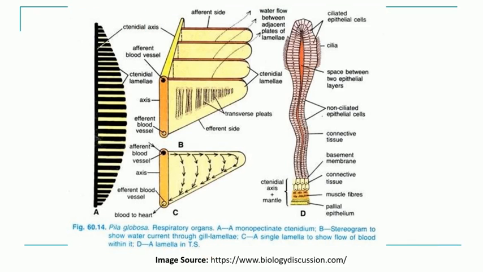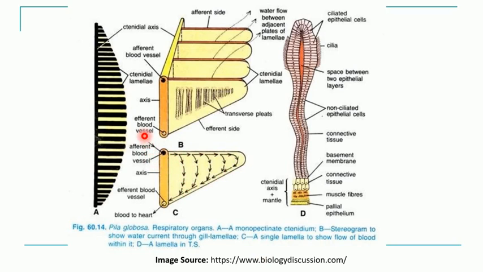Here you can clearly see in this colored picture what is called the efferent side, what are these transverse pleats, and what is this afferent side. The afferent side receives blood from the afferent blood vessels, and the efferent side receives blood from the efferent blood vessels. This long axis is nothing but your ctenidial axis. Now if we see the flow of blood in a single lamella of the ctenidium, here the flow of blood is shown.